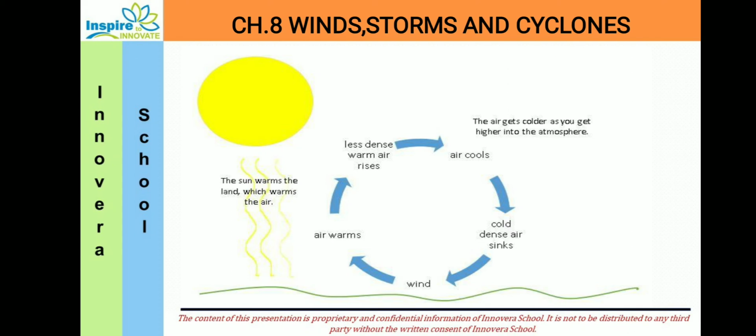What happens over here is the sun is a hot object, and hence the sun warms the land, which ultimately also warms the air. Then the air warms, it becomes less dense, it goes up, and that place is taken by the cool air. The cold dense air sinks, again the formation of winds takes place, and the cycle continues.